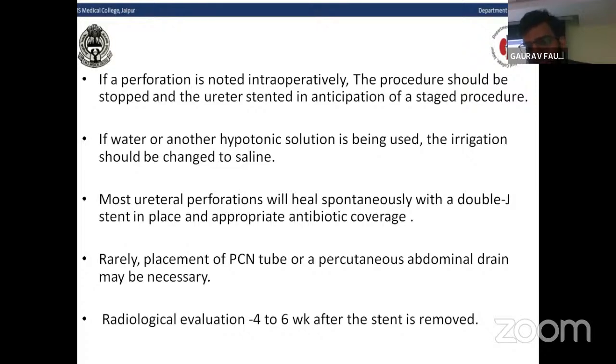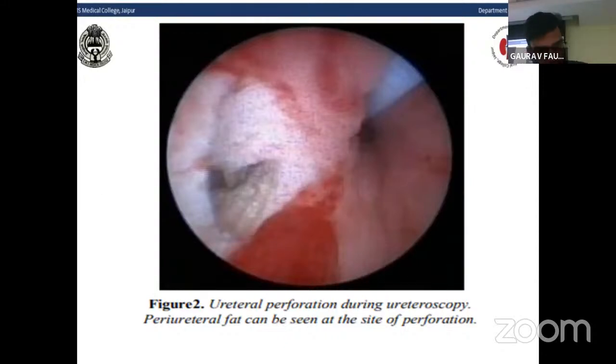Most ureteral perforations will heal spontaneously with a double J stent in place and appropriate antibiotic coverage. Rarely, placement of a PCN tube or percutaneous abdominal drain may be necessary if the collection or retroperitoneal urinoma is not clearing. Radiological evaluation is done 4 to 6 weeks after the stent is removed. The diagram shows ureteral perforation during ureteroscopy; on the left side, periureteric fat can be seen at the site of the perforation.